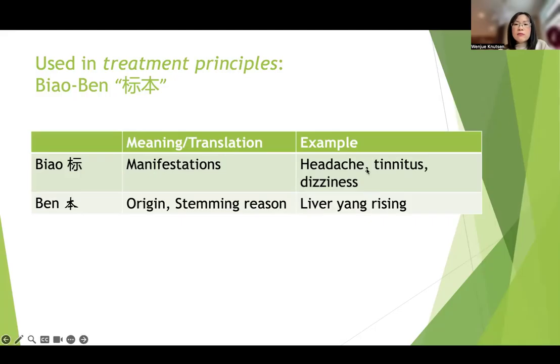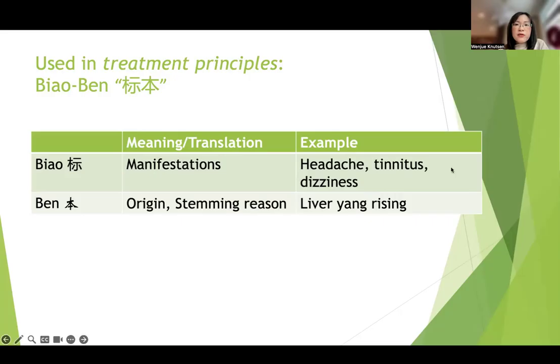A very common example to use this Biao-Ben theory is for acute situations, we are more likely to treat the symptoms first. But for chronic issues or non-acute settings, we will treat the origin first.